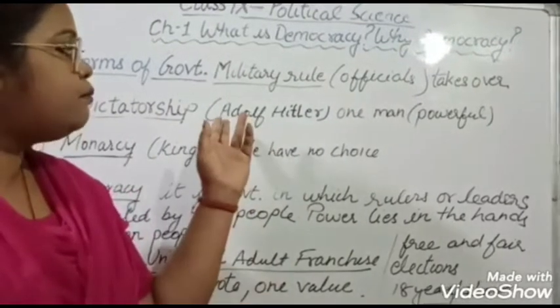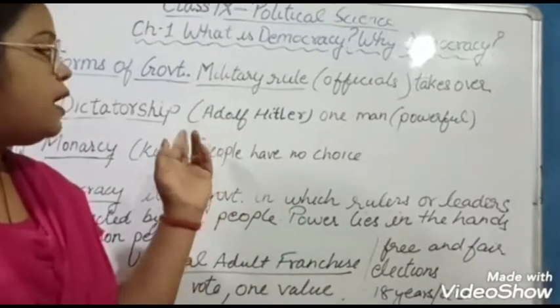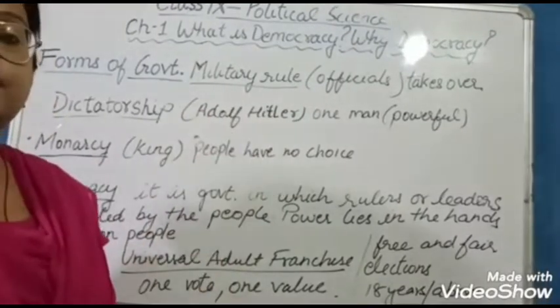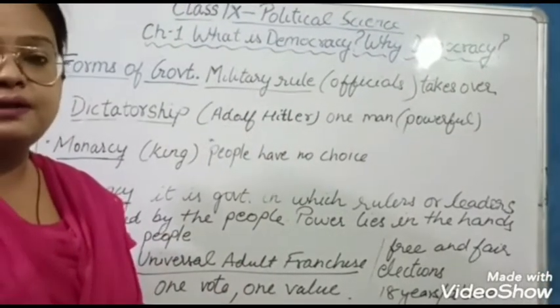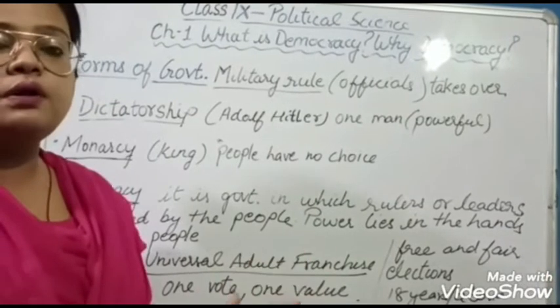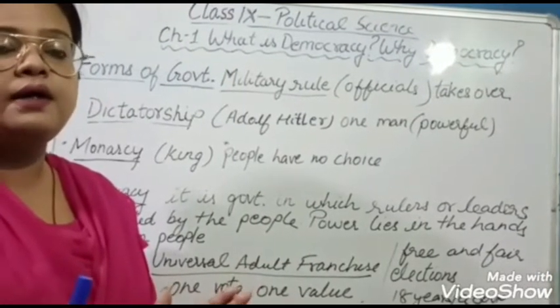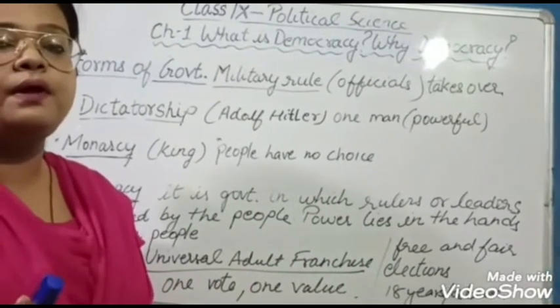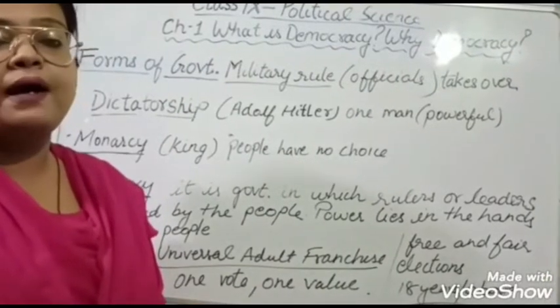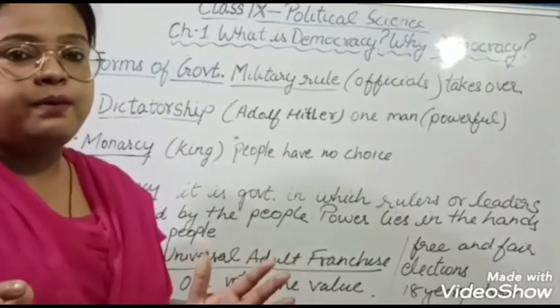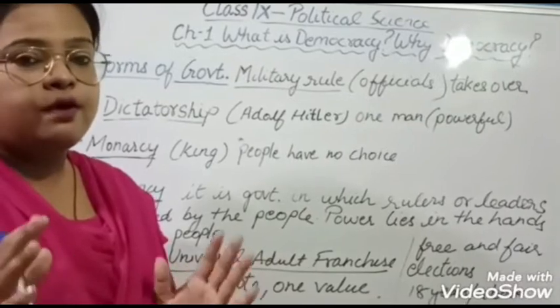Okay children, and the most famous example you have also read, Adolf Hitler, a very powerful personality. He took over all the people, and he commanded the people, dictated the people by good or bad means. He dictated the people, and the people were forced to follow him.